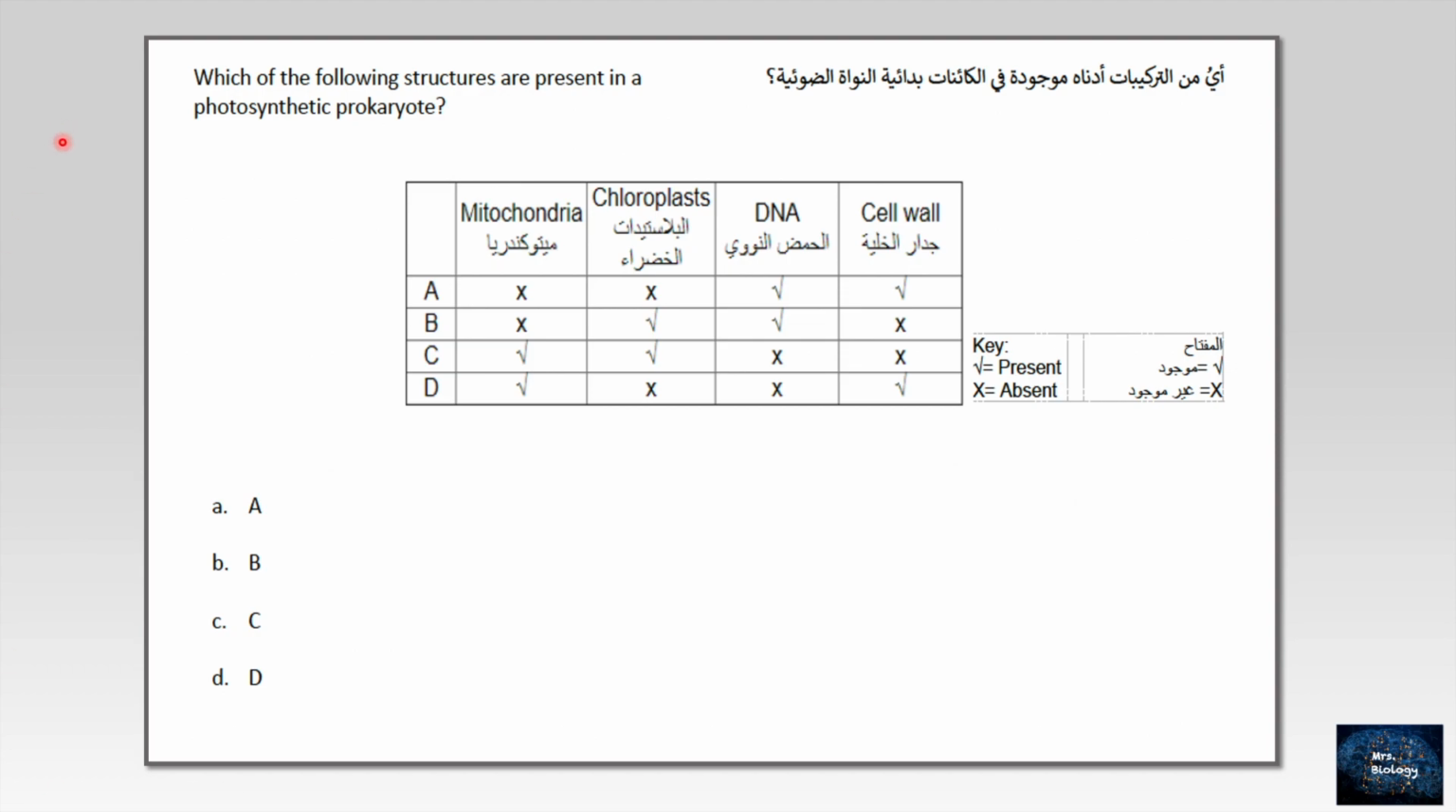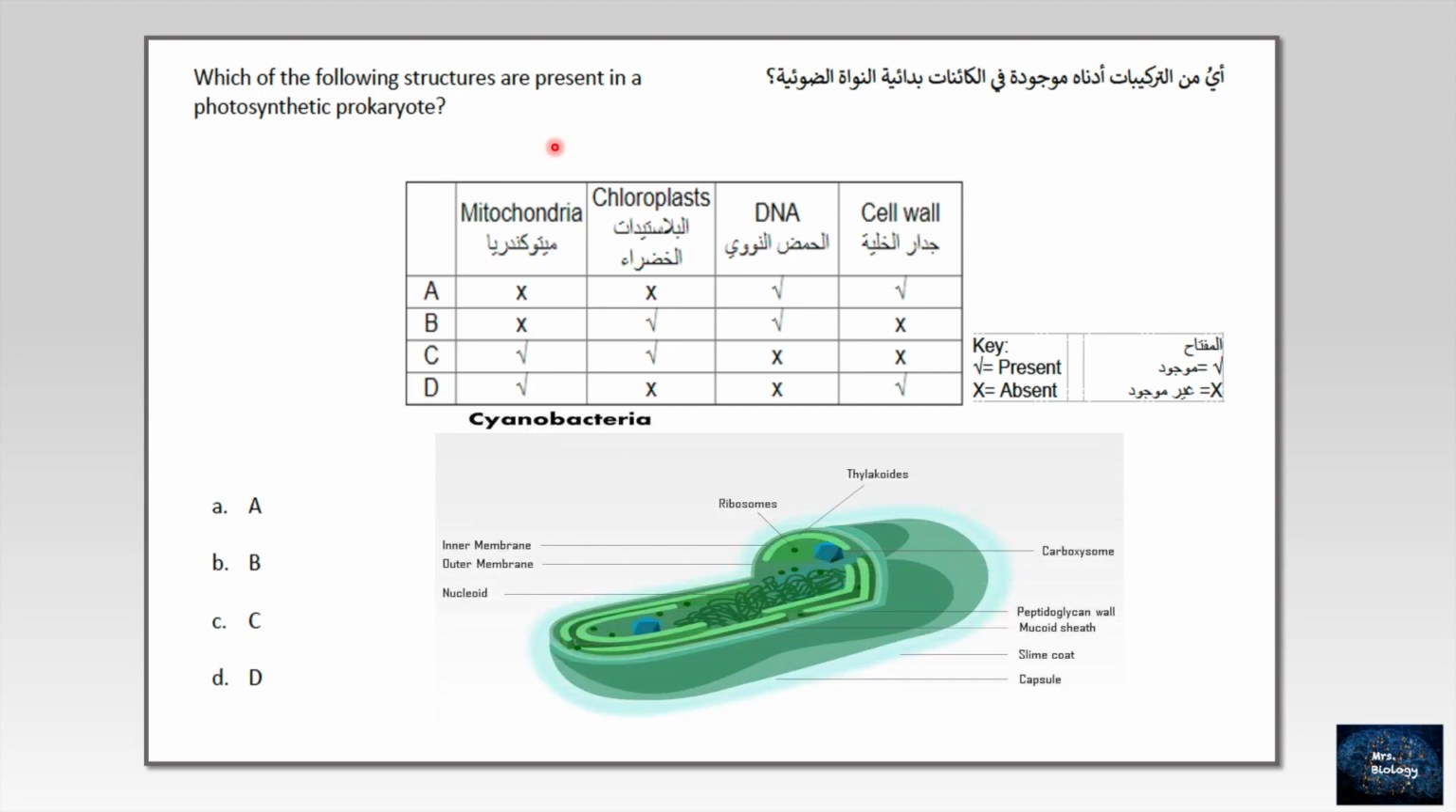This is a good question. Let's read. Which of the following structures are present in photosynthetic prokaryotes? Photosynthetic prokaryotes are the prokaryotes that can use photosynthesis to make their food. And directly, without thinking, we should think about cyanobacteria. Looking at the table, they are asking about mitochondria, chloroplast, DNA, and cell wall.